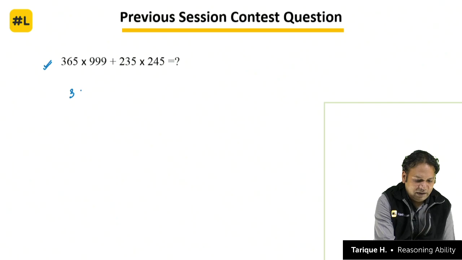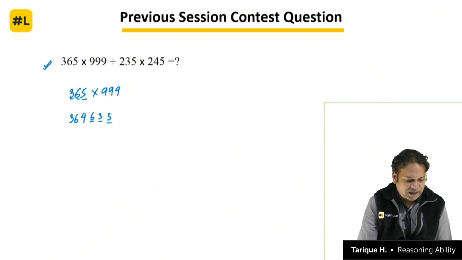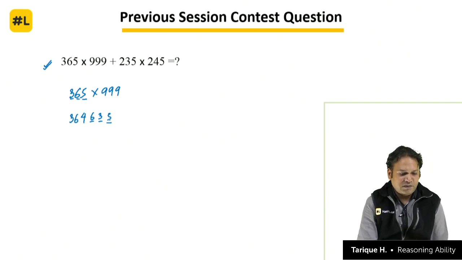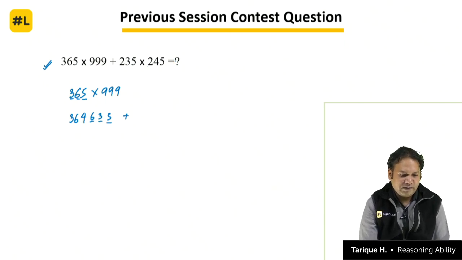When you are multiplying a number with 999, you just reduce this number by 1. So 364, and 3 and 6 is 9, 6 and 3 is 9, 5 plus 5 is 10. So 365 into 999 is equal to 364635.